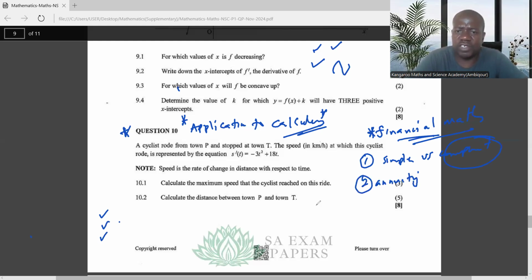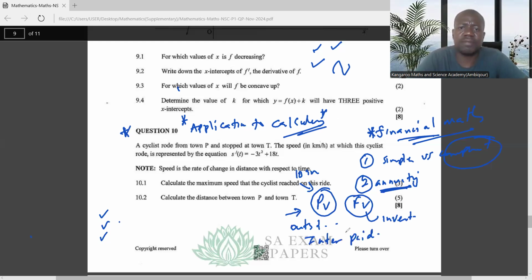Annuities: differentiate between the present value annuity and future value annuity in terms of their formulas. Usually, present value annuity is what we use when we are dealing with a loan. Future value is when we are dealing with savings or investments, where we have an equal payment that is being made at a regular interval. Then again, under this, you go to the issue of how to calculate outstanding balances and how to calculate the interest paid.